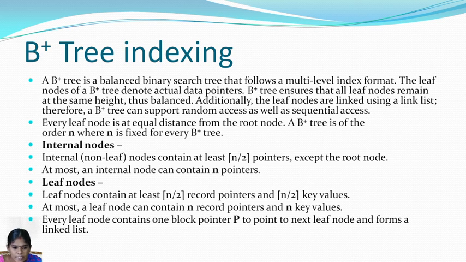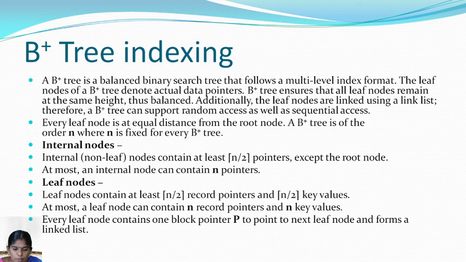Next, the internal node and the leaf node. What is an internal node? It is a parent, and it can also have leaves beneath it. That is an internal, or intermediate, node. An internal node is a non-leaf node and contains at least n by 2 pointers. It has pointers to the leaf nodes and also to other nodes. At most, an internal node can contain n pointers.